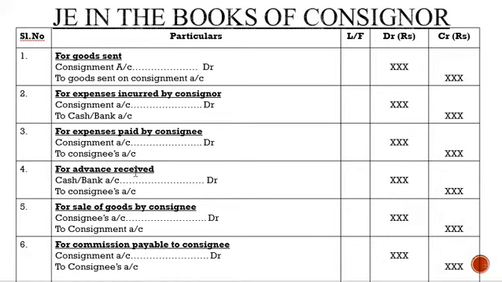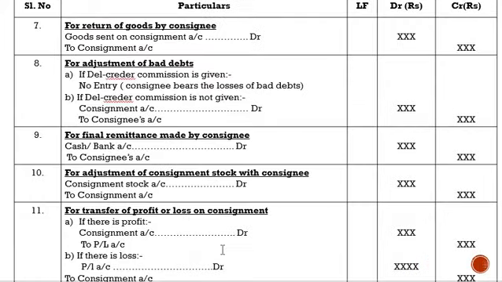For advance received, cash or bank account is debited to consignee's account. For sale of goods by consignee, consignee's account is debited to consignment account. For commission payable to consignee, consignment account is debited to consignee's account. Seventh entry, for return of goods by consignee.